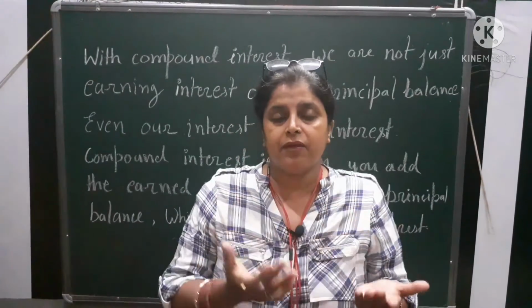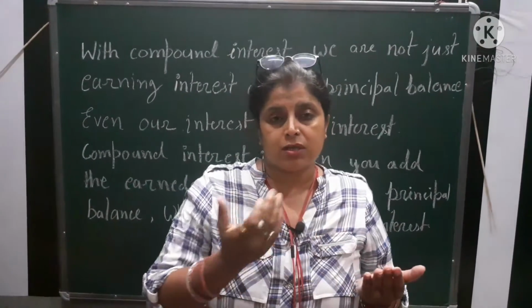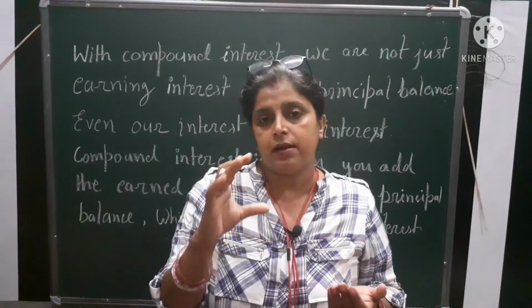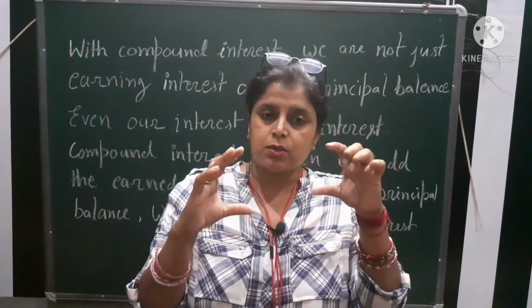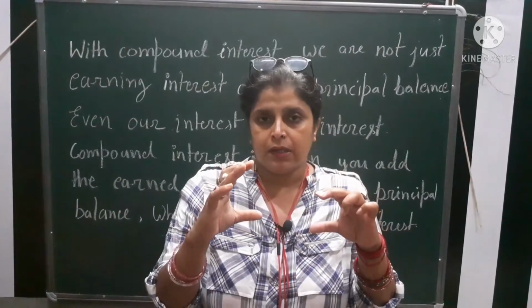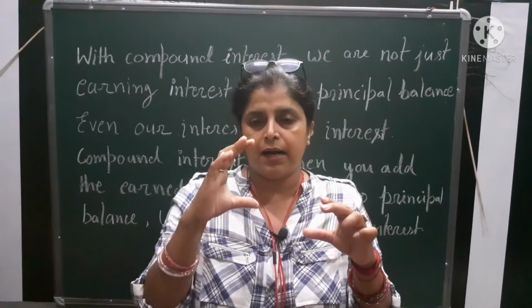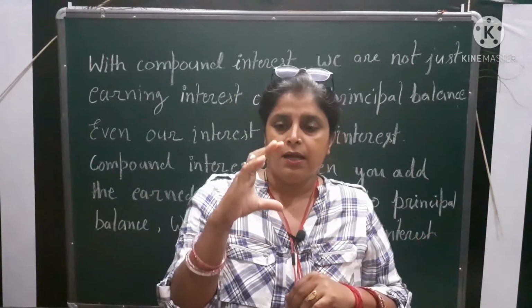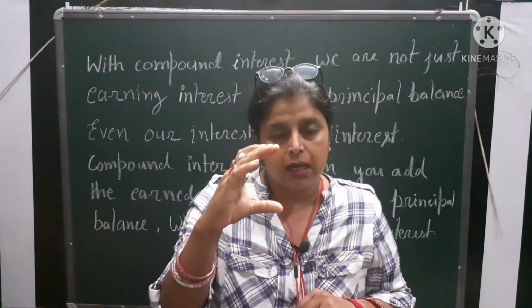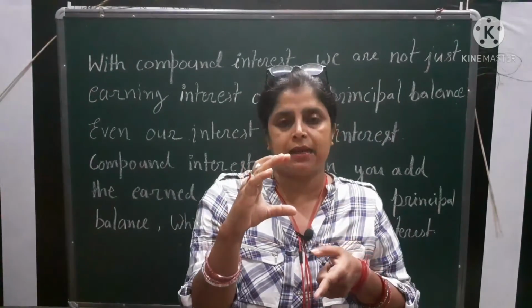Whatever money I have given to that person, he or she will give me back that money, that 100 rupees, and plus 10 rupees is the interest, right? Now this is called simple interest for 1 year. Next year what we will do, 100 rupees plus this 10 rupees. It means now for the second year 110 rupees became the amount or the principal for the second year.